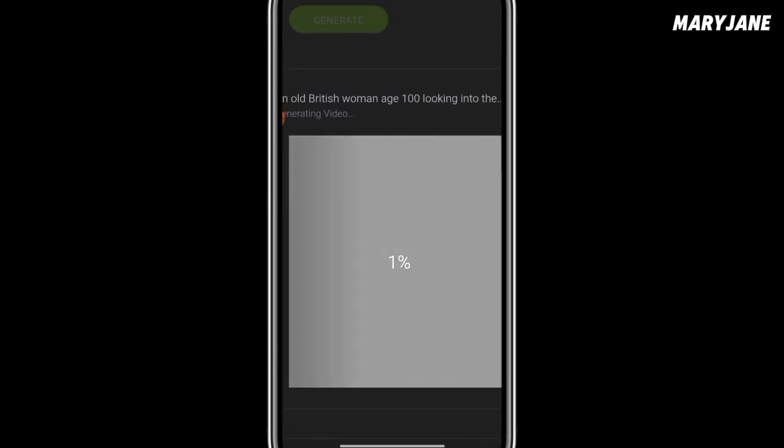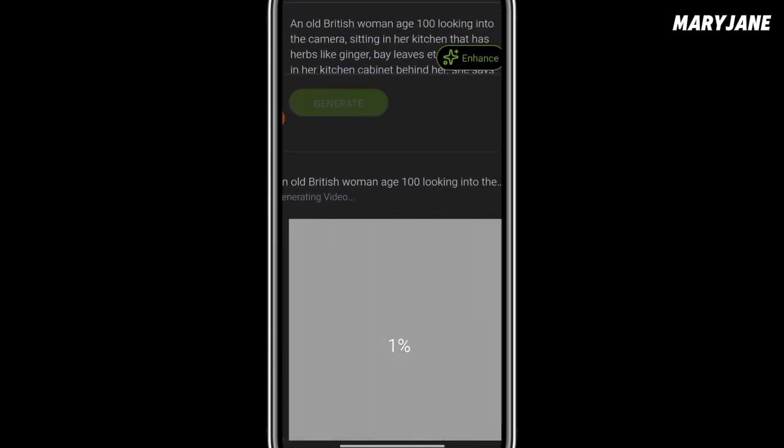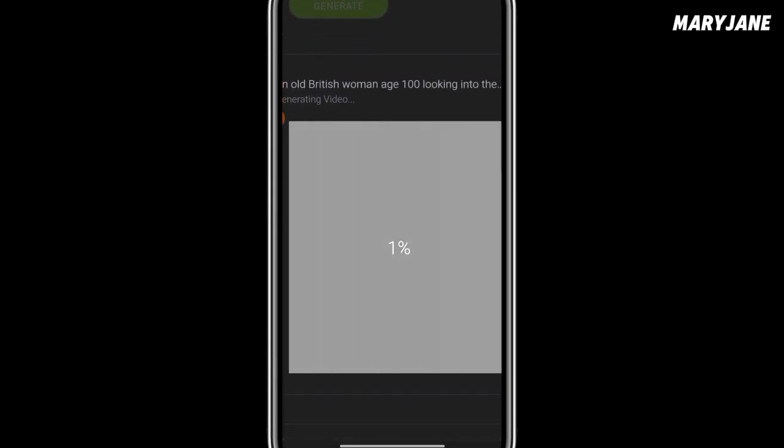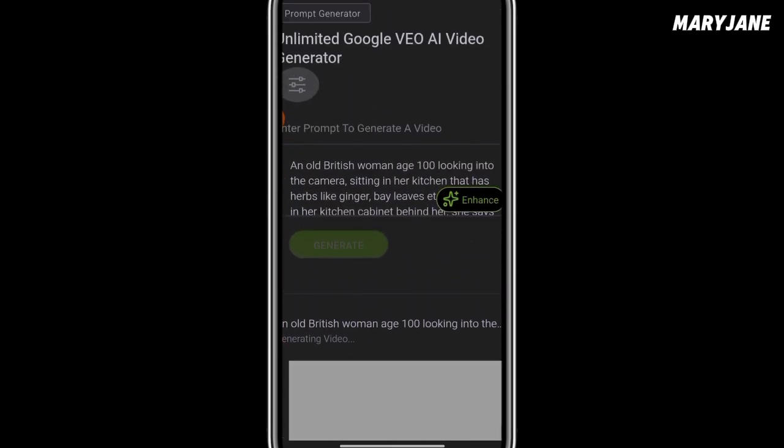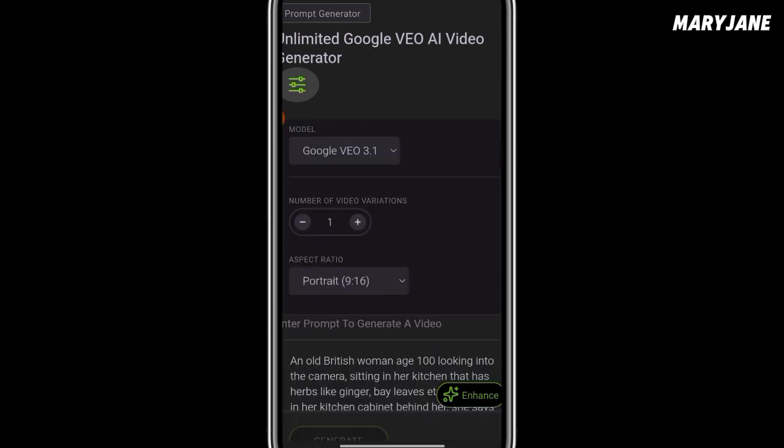So you will notice now that the generate icon is already highlighted and my video is generating. Sorry guys, I forgot to mention something. I did not even set it in this video, but I'm going to do it on my next generation. You are going to click here. Let me mark it. Did you see where I clicked?